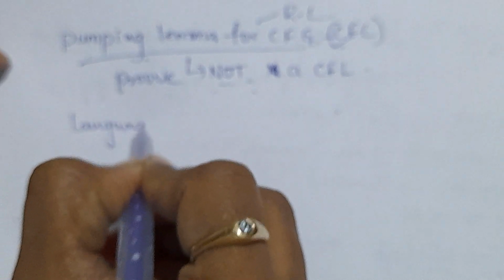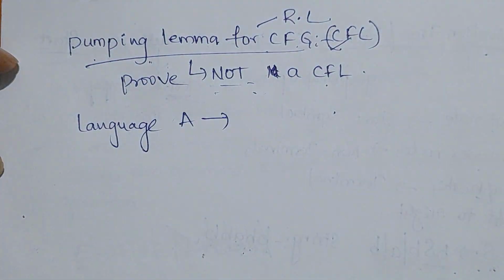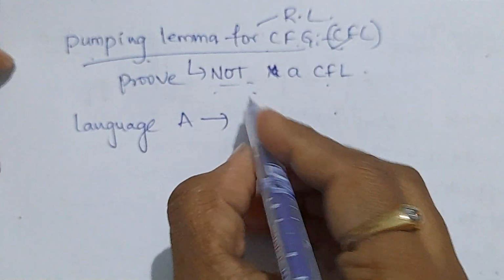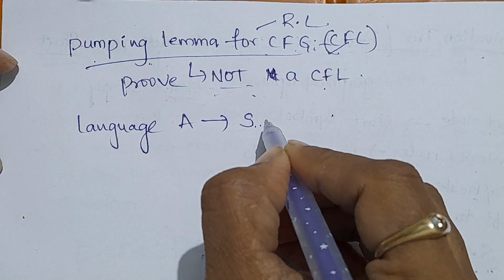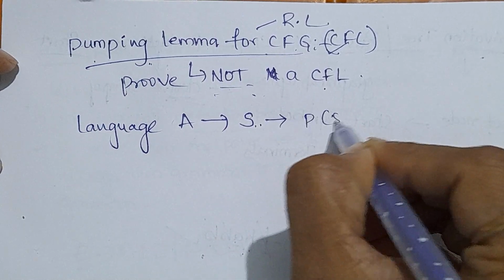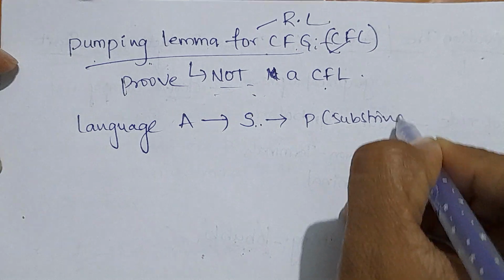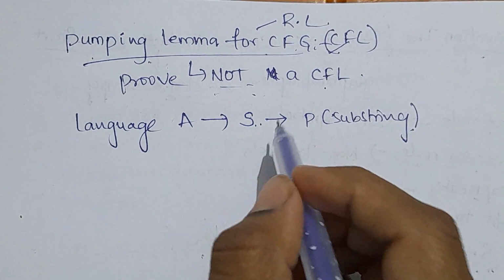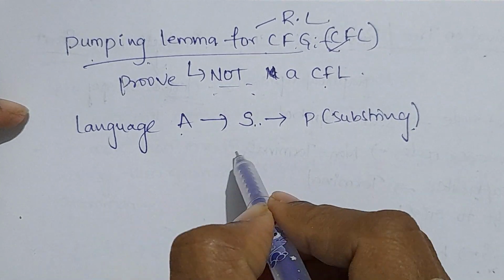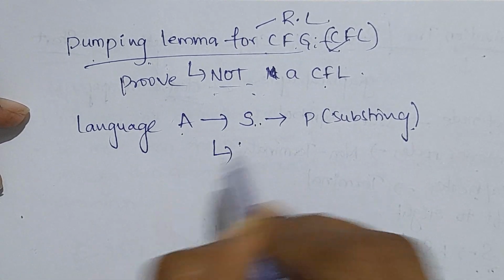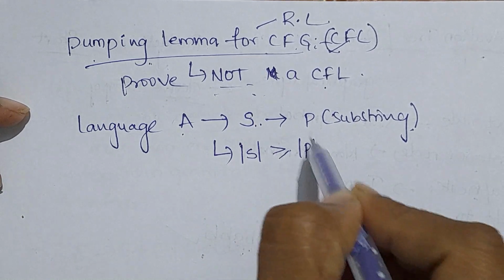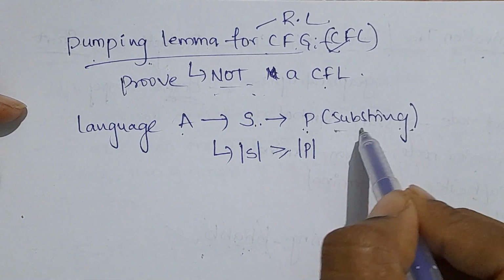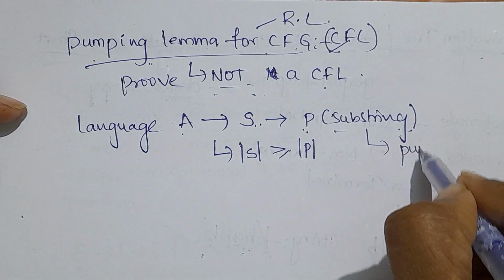Let us suppose I have been given one language, which is A, and based on this language's rule I have constructed one string, which is S. From this string S I am considering P as a substring. The main condition is that the length of S should be greater than or equal to the length of P. P is nothing but the substring; we can consider it as the pumping length.